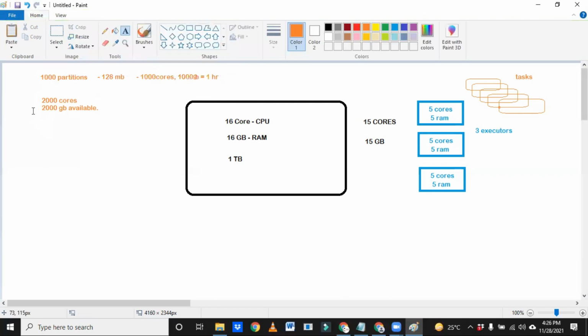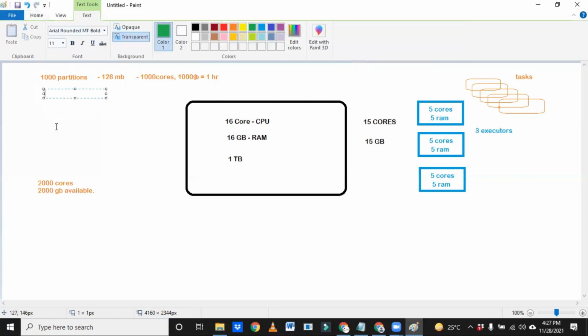Now, with your experience, we know very well that the cluster has capacity available, so we can increase it, right? That means we can increase these partitions to 1500. Okay, let us say, for simplicity, I increase it to double, 2000 partitions, by using repartition.